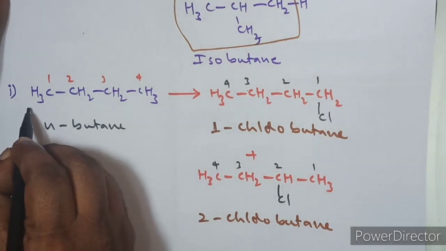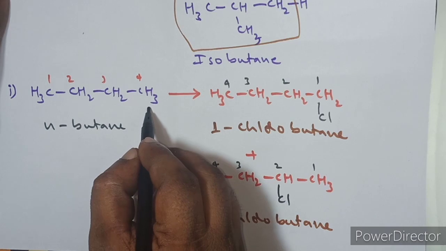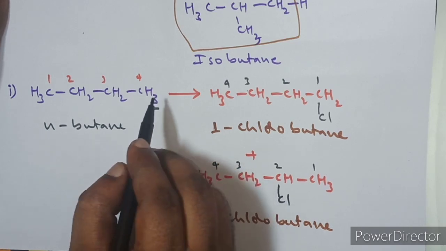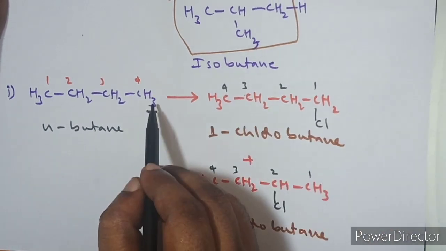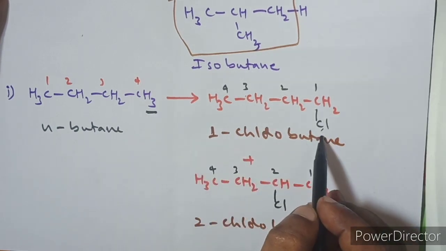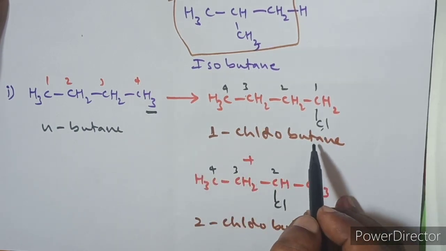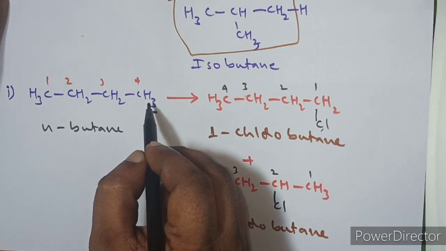If you substitute any one of the hydrogens of this carbon by chlorine, only one hydrogen you have to replace. I'm replacing the hydrogen from here by chlorine. What are we getting here? 1-chlorobutane. That means all the 3 hydrogens will give the same product.